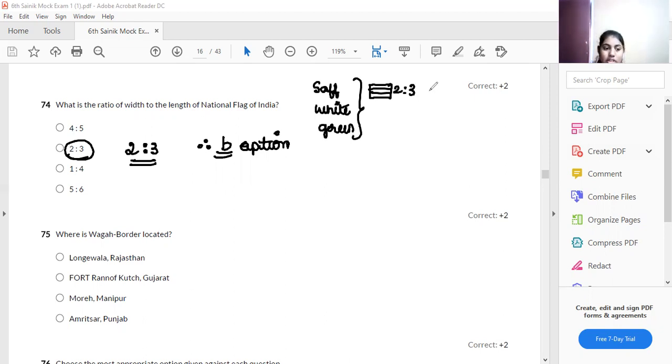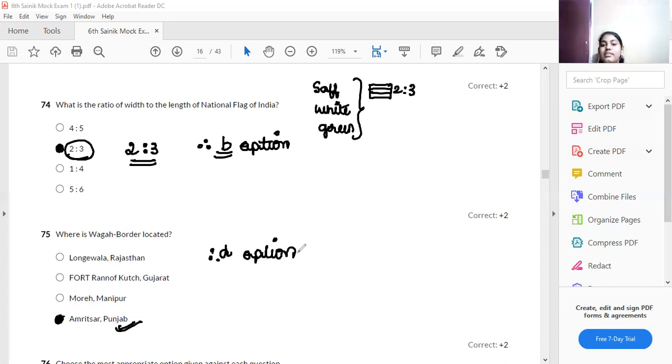The last question: where is the Wagah border located? So the Wagh border is located in which one? Longewala, Rajasthan? No. Fort of Kankaj, Gujarat? Manipur? No. It is in Amritsar, Punjab. It is in which one? Amritsar, Punjab. Therefore, which one is the answer? Therefore, option D is your answer.